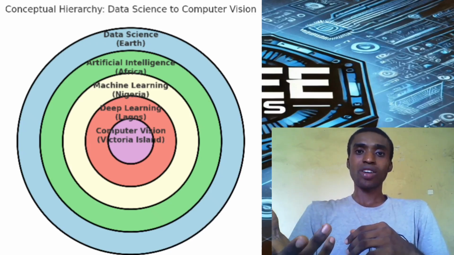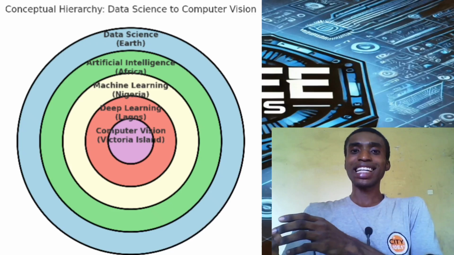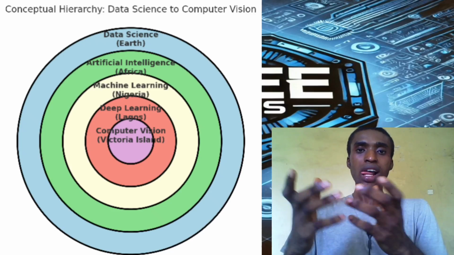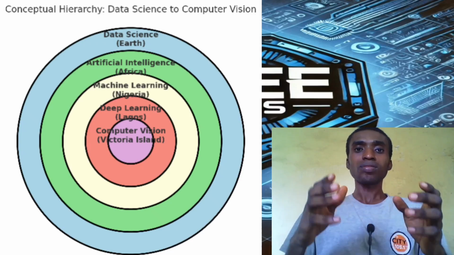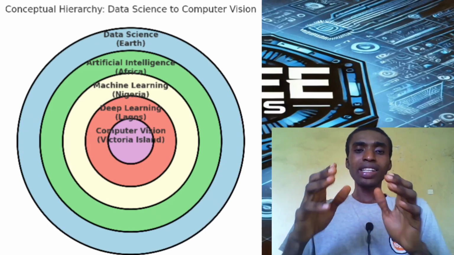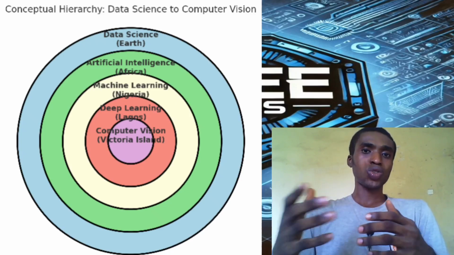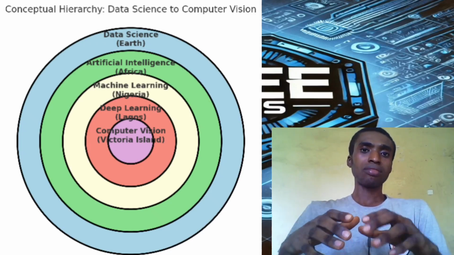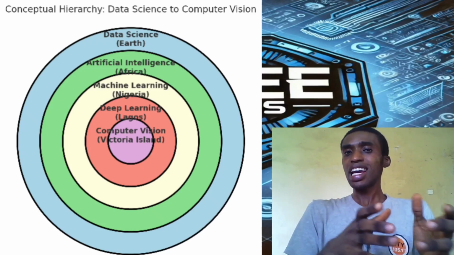continent. I can take my continent, which is Africa. I can look at Africa as artificial intelligence, like a subset inside of the entire world. Continents are divided into many, I think about 6 or 7. So you can look at Africa as artificial intelligence. Inside of Africa, we have countries. I can take Nigeria as my country, and I can relate Nigeria to machine learning.